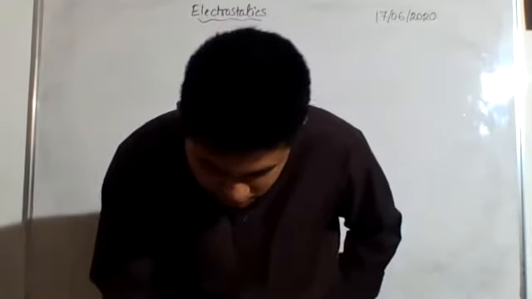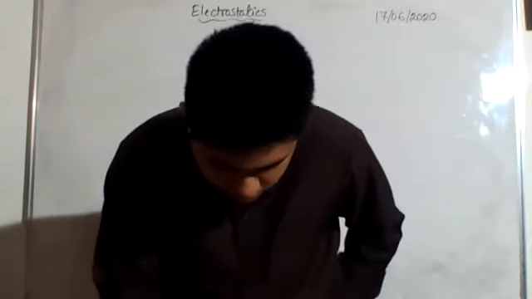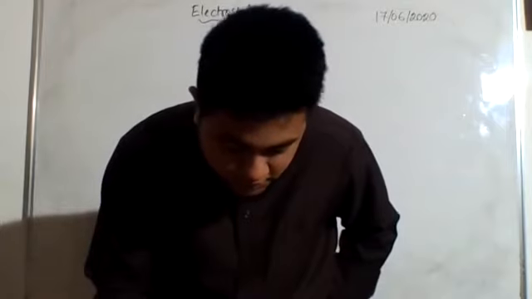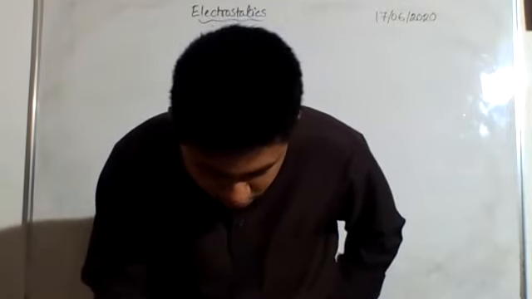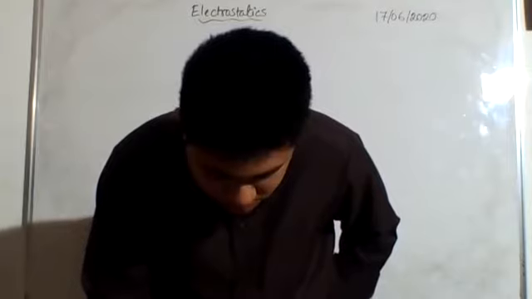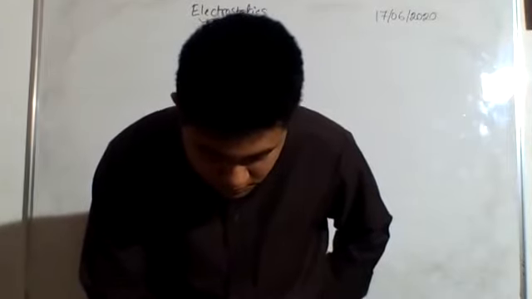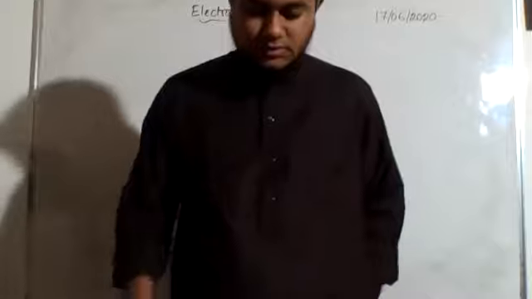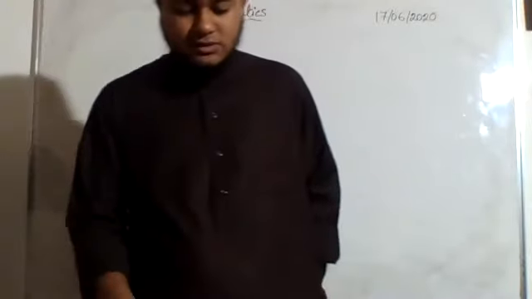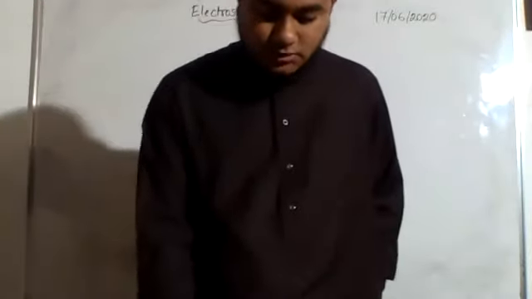The amount of charge of a proton is equal to the amount of charge of an electron. In an atom, the number of protons and electrons is equal in normal condition. Proton and electron balance each other, so as a result it remains neutral and doesn't show any electric property.